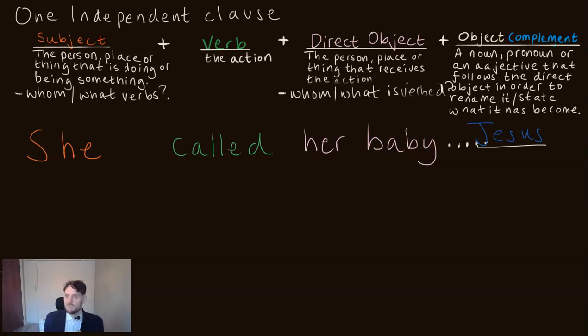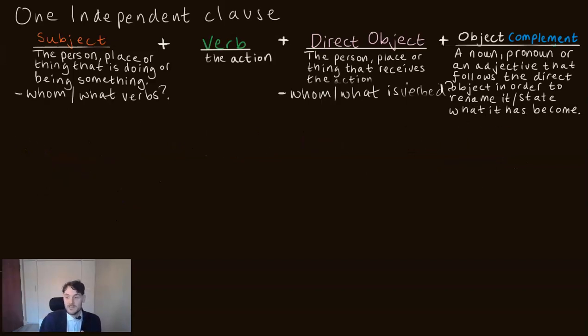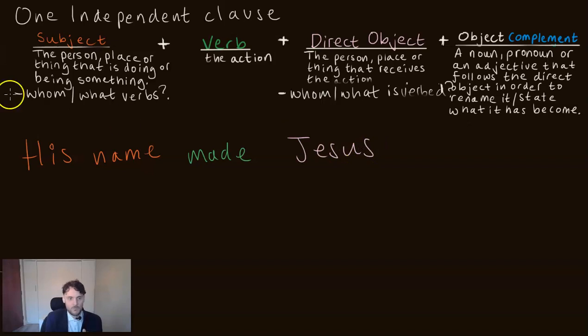We could maybe put an adjective in there. She called her baby stupid or silly or clever or smart. Okay, these are complete thoughts. They express a complete idea, thereby it is a sentence. Let's continue this thread. His name made Jesus what? Sad.